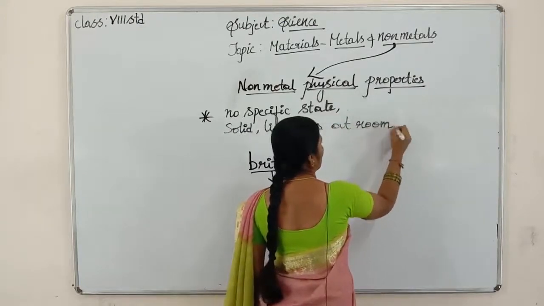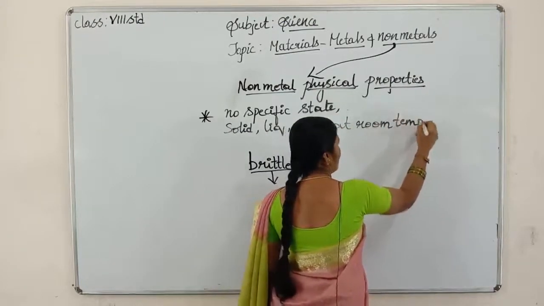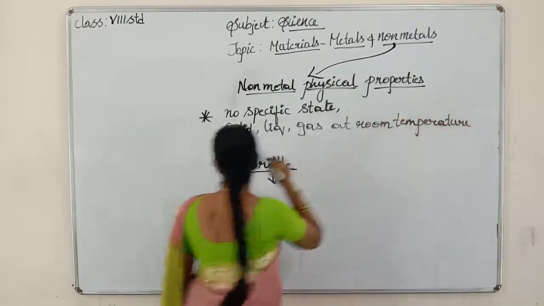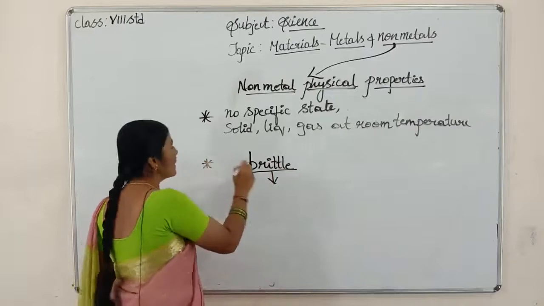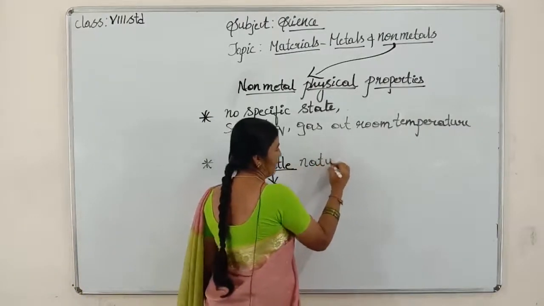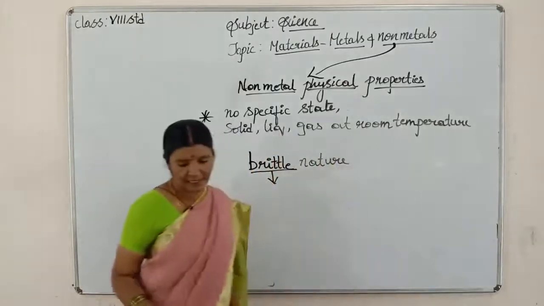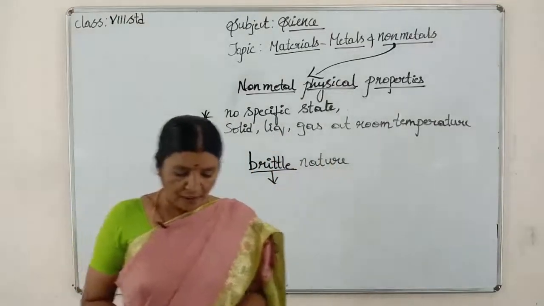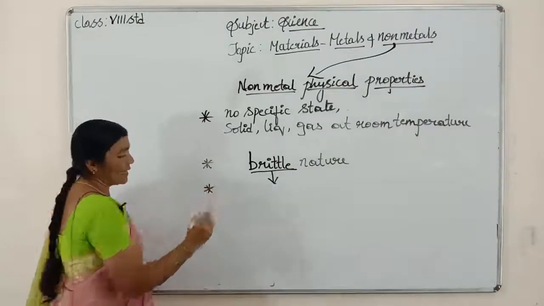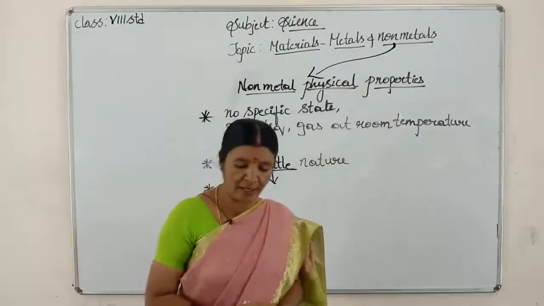That is the first point, children. Second point is they are brittle in nature. Brittle means can be broken easily.